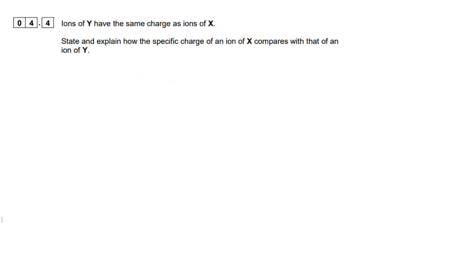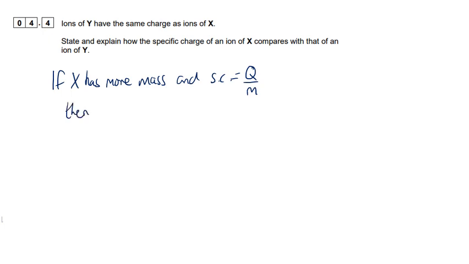4.4 is what about the specific charge? Okay, well, if X has more mass, and the specific charge was the charge divided by the mass, and we're also told that the ions have the same charge, so Q is not changing, then what we can say is that the specific charge of X must be less than the specific charge of Y.